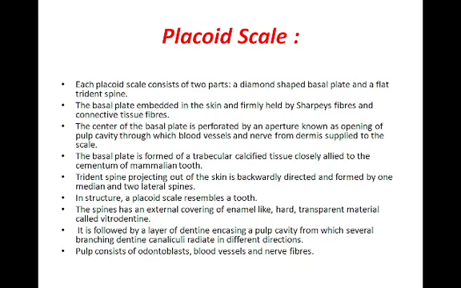It is followed by a layer of dentine encasing the pulp cavity, from which several branching dentine canaliculi radiate in different directions. The pulp consists of odontoblast type cells, blood vessels, and nerve fibers.